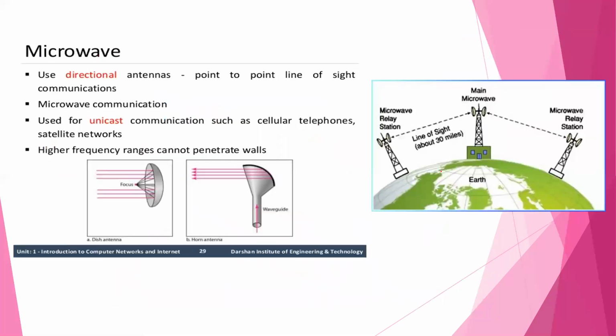Next is microwave. Microwaves travel in straight lines. Radio waves travel omnidirectionally, meaning in any direction, but microwaves travel in straight lines and are therefore narrowly focused, concentrating all the energy into a beam.